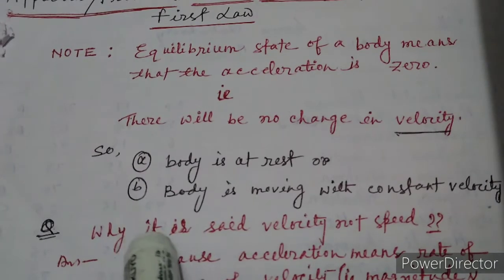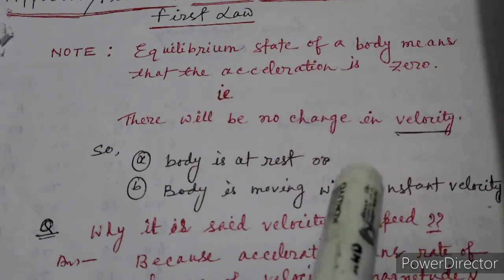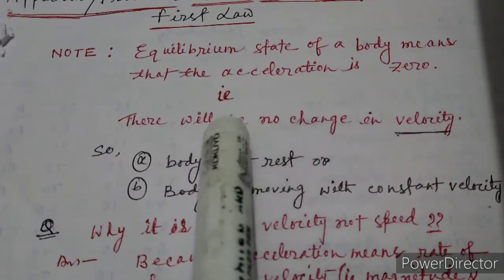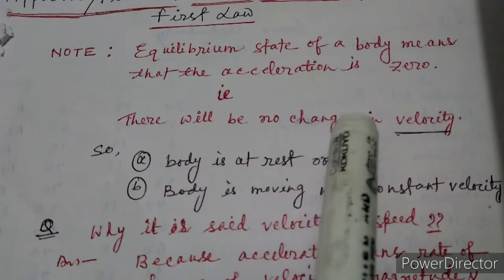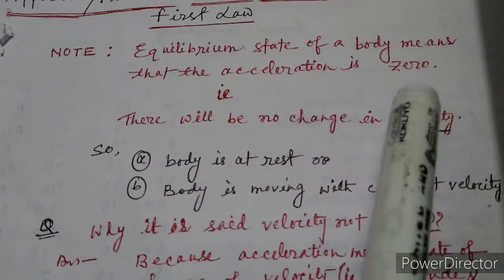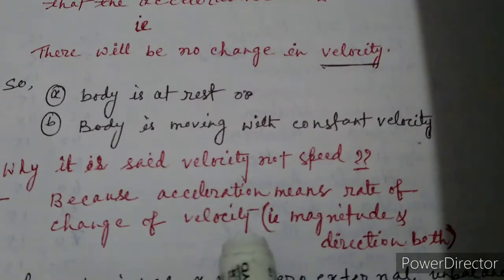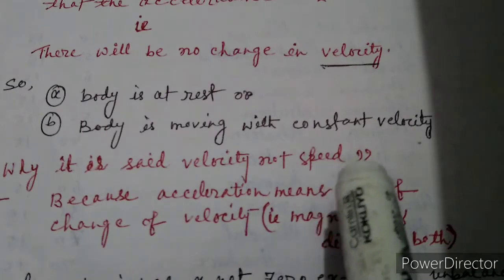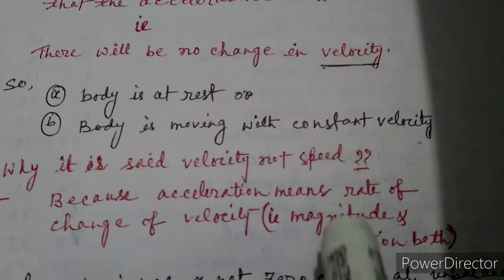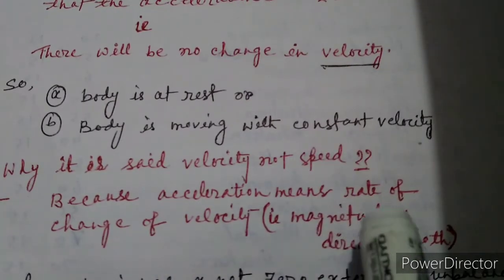Now why is it said velocity, not speed? Here I have written that there will be no change in the velocity. So why did I say velocity and not speed? Because acceleration means the rate of change of velocity, that is, the magnitude and the direction both. That's why it is not said speed, because you know that speed means only the magnitude, it is not associated with the direction. That's why it is velocity.